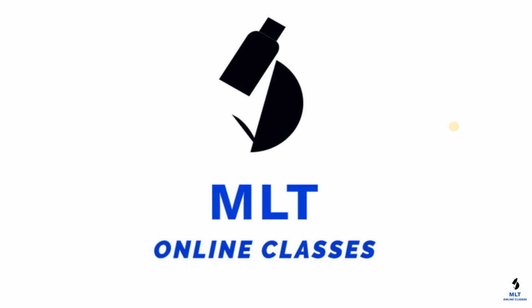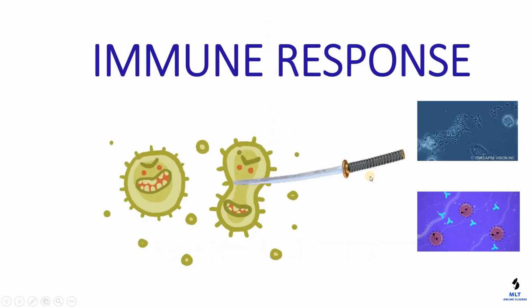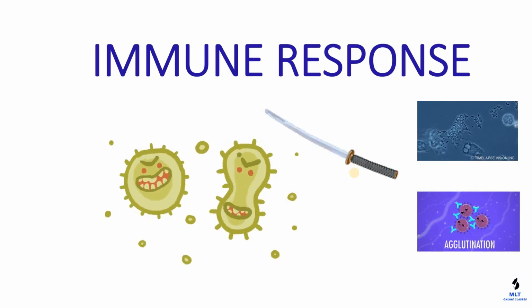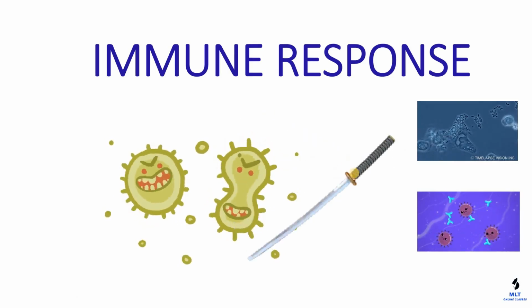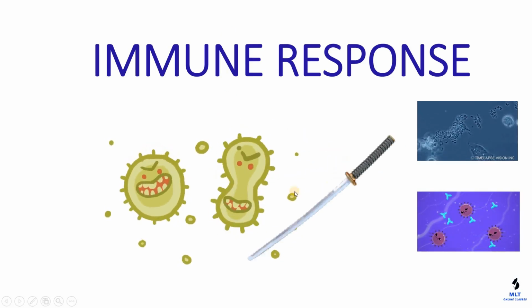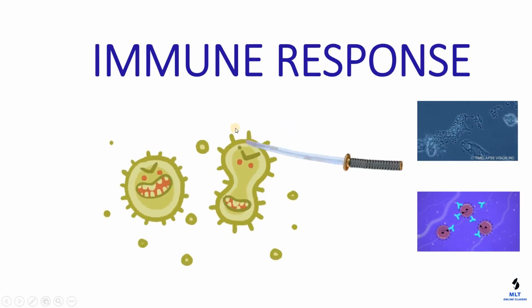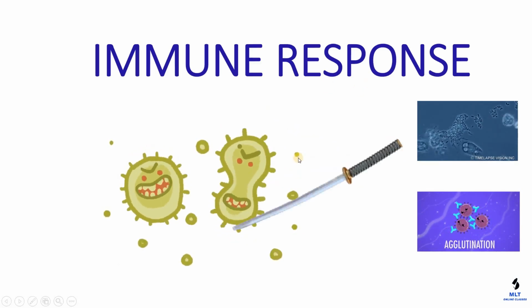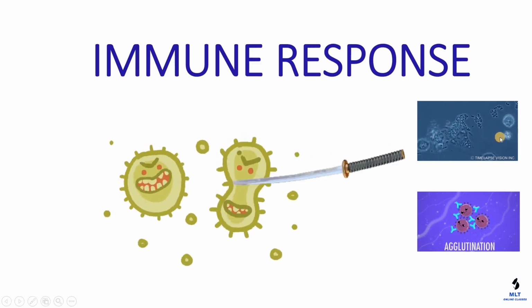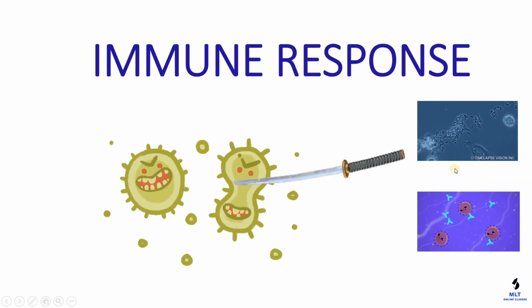So in this lecture we are going to discuss immune response. So what is immune response, students? It is the response of our body to a pathogen. How our body kills pathogens is called immune response. Our body can kill a pathogen, it will respond to a pathogen attack with the help of cells, which is called cell mediated immunity.